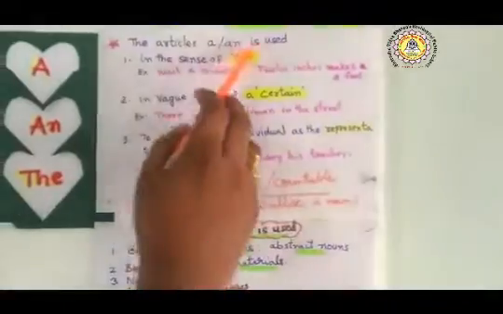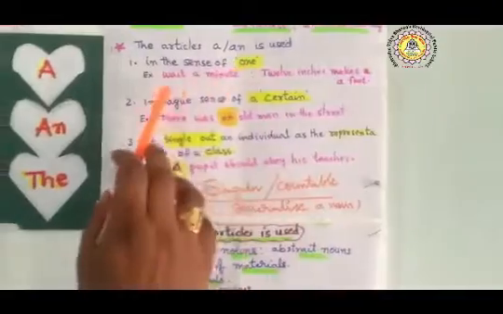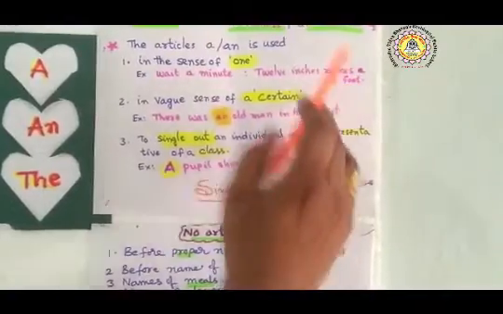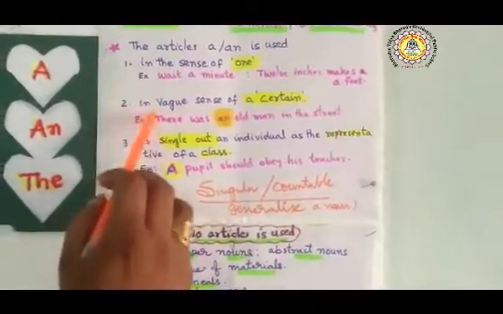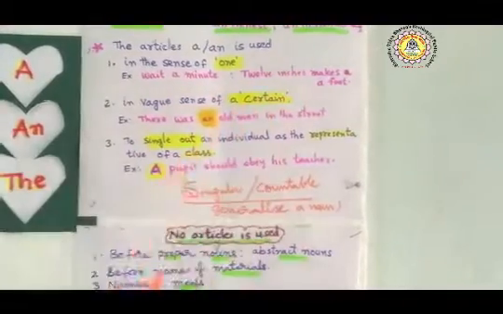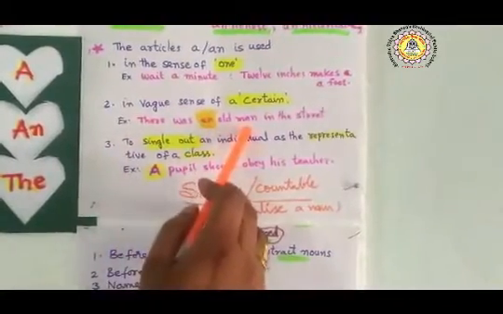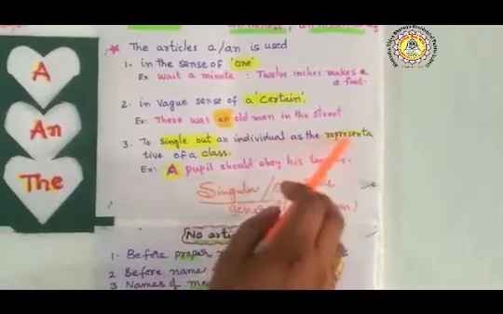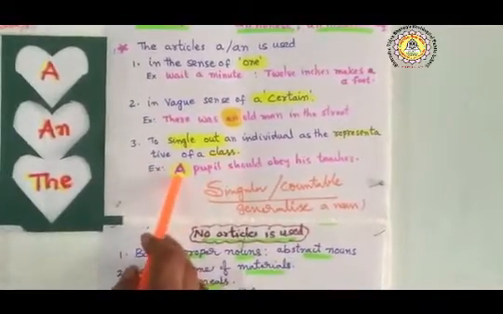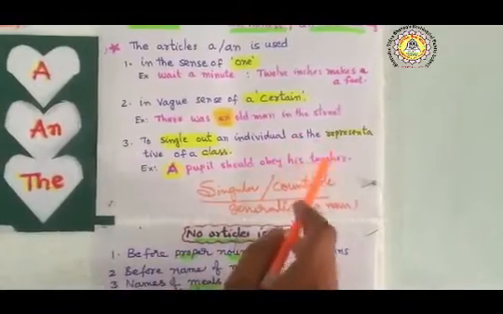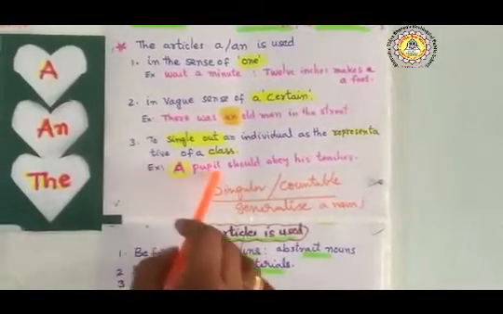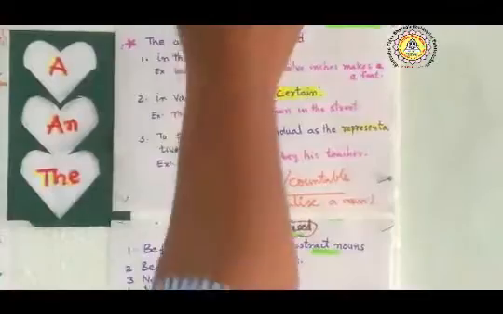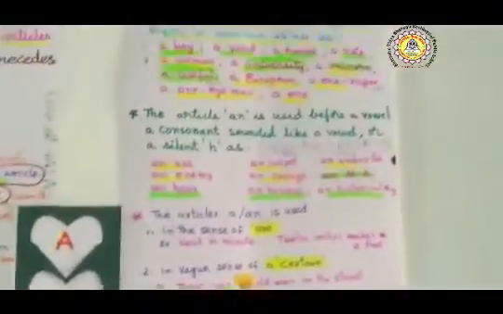The article a and an are used in the sense of one: wait a minute, 12 inches make a foot. In a vague sense of certain: there was an old man in the street. To single out the individual as a representative of a class: a pupil should obey his teacher. So here a is a representation of this class. In this way, the articles a and an are used.